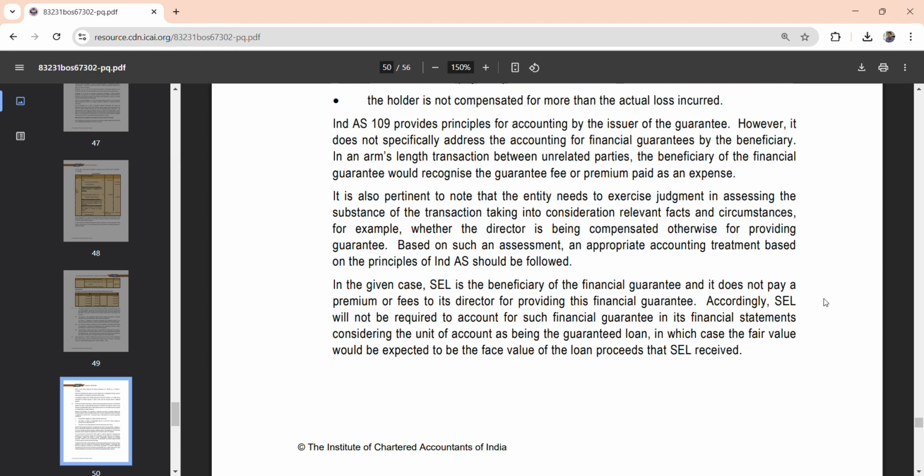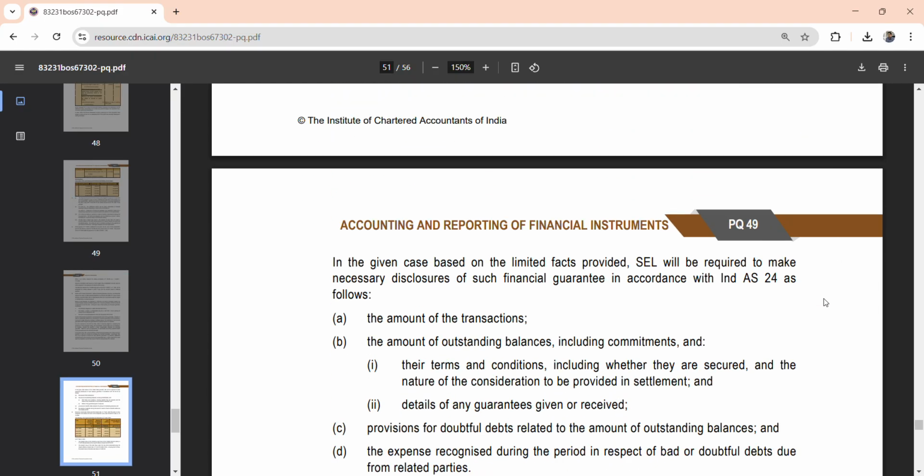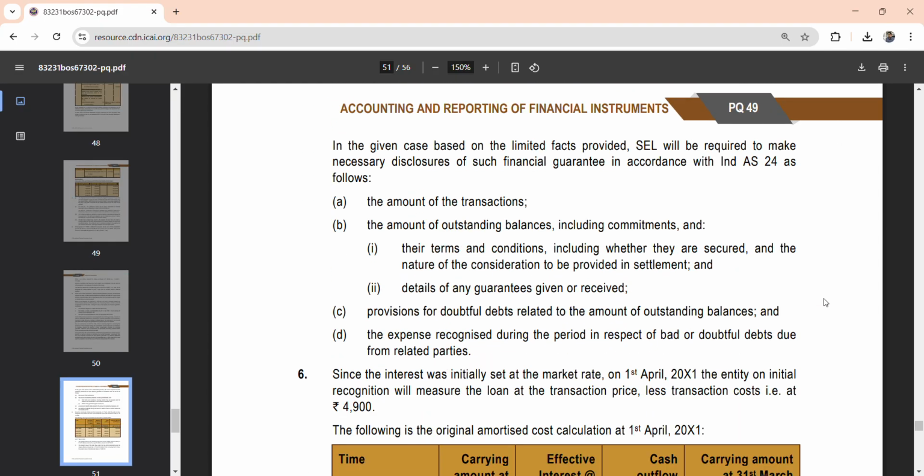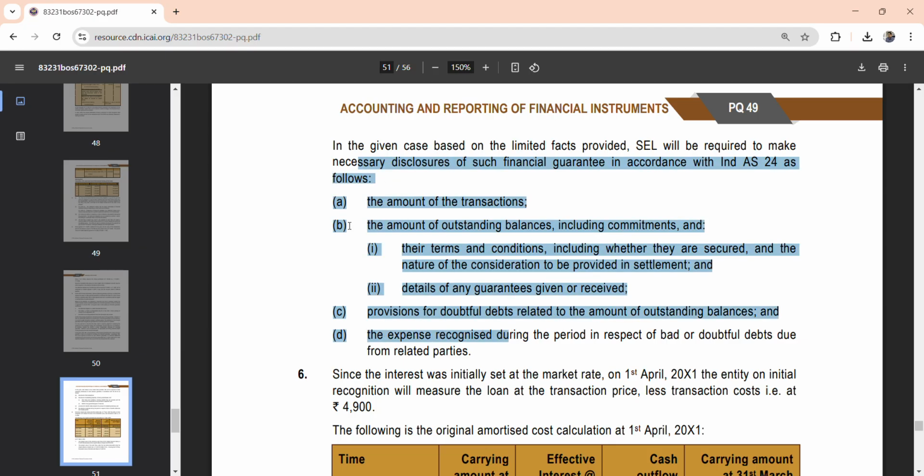Now we need to answer from the related party transaction, Ind AS 24 angle. ACL will be required to make the necessary disclosure of the financial guarantee, that is, the amount of the transaction, the amount of outstanding balances including commitments, provision for bad debts and the related amount of outstanding balances, and the expense recognized during the period in respect of bad and doubtful debts. If you write all these things, and it comes for 5 marks in your question 6 or question 5 as the case may be, you will not lose a single mark.